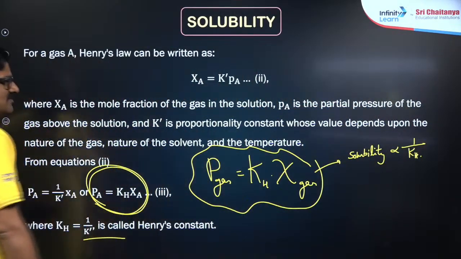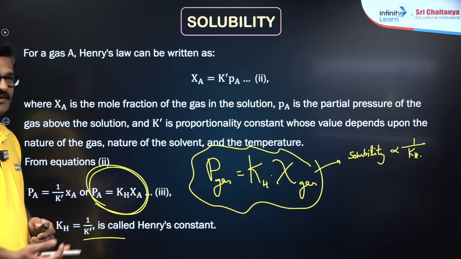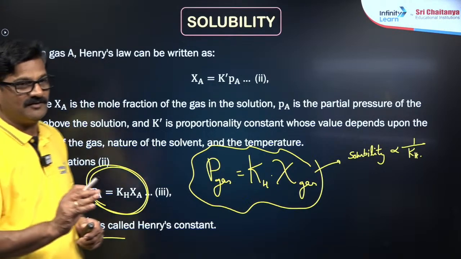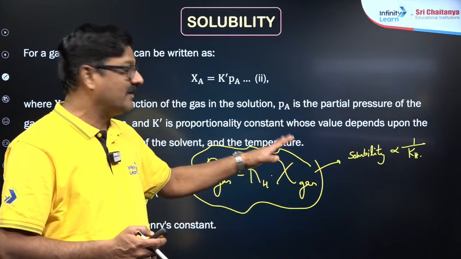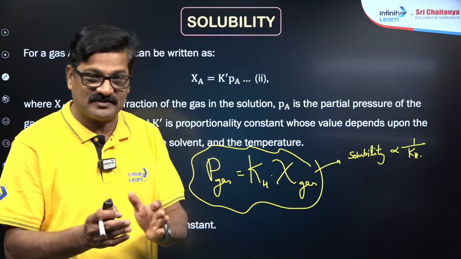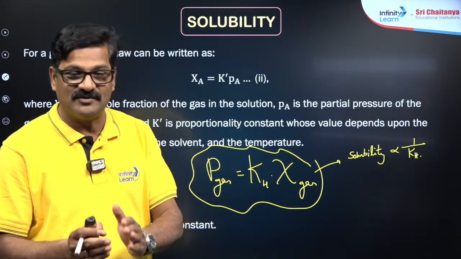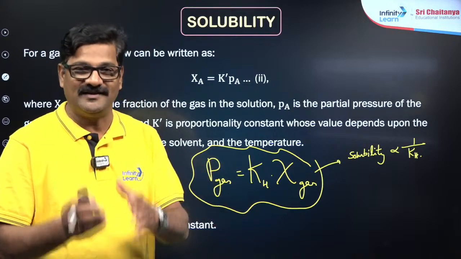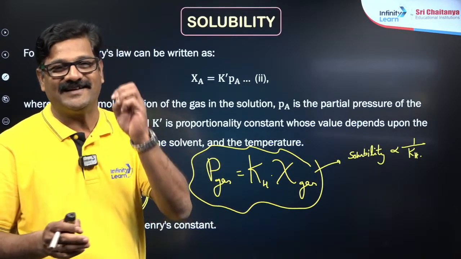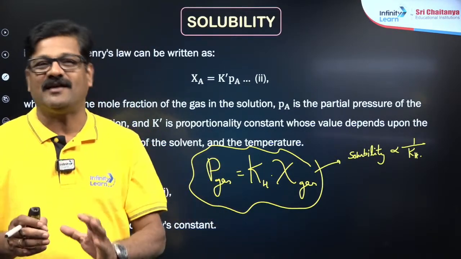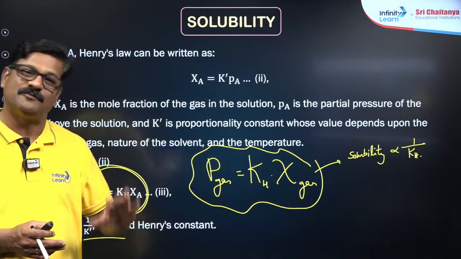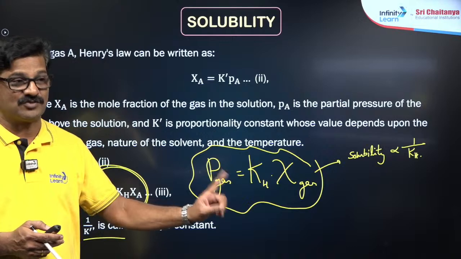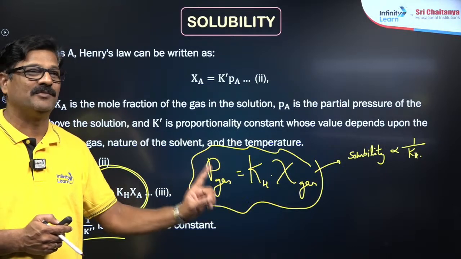And Henry's law constant is actually said to be constant. How it is constant, even I wonder why it is constant. It is not constant. Actually this value changes from gas to gas, and it changes for a gas as the temperature changes. So it's a constant for a gas at a given temperature. That is true. It's very, very important.